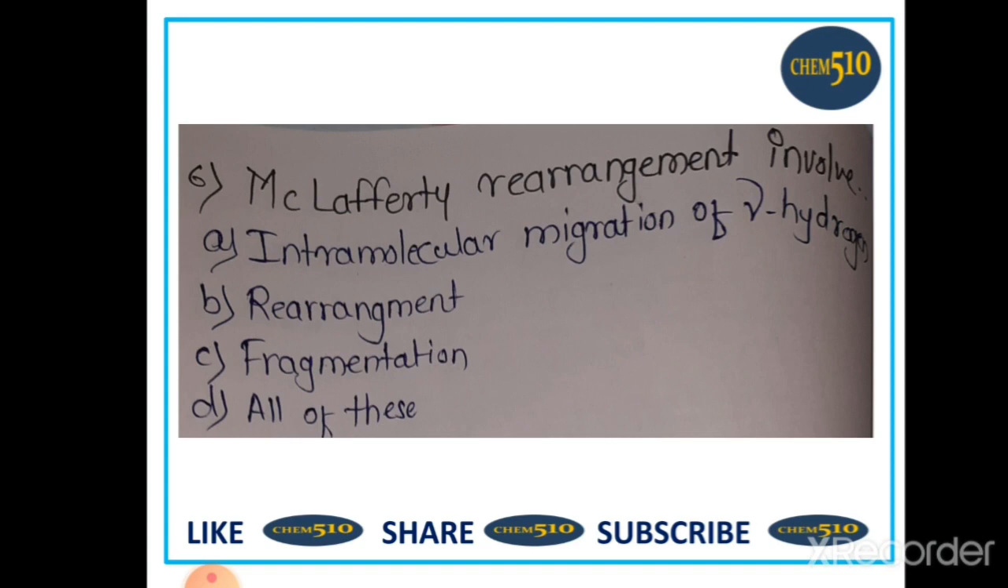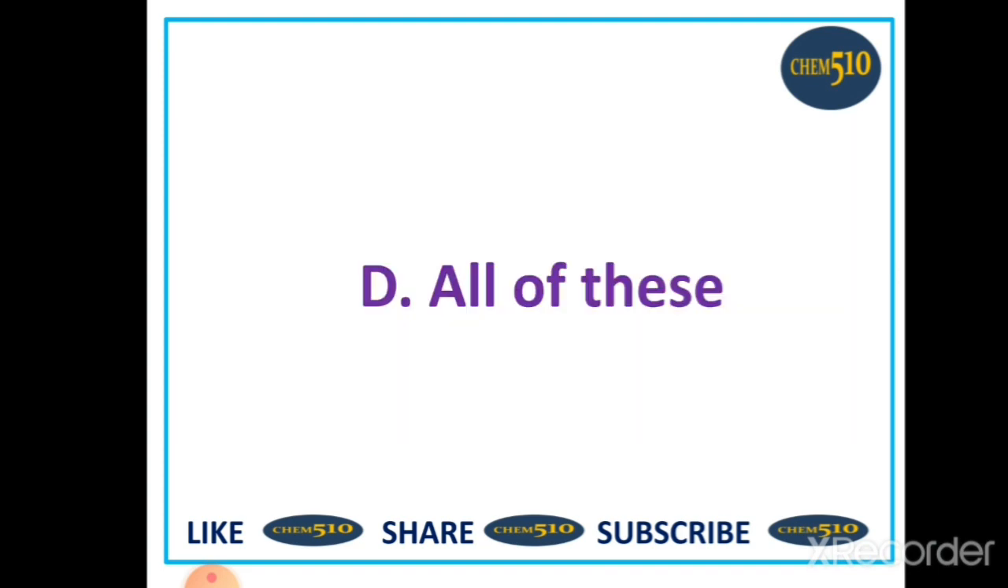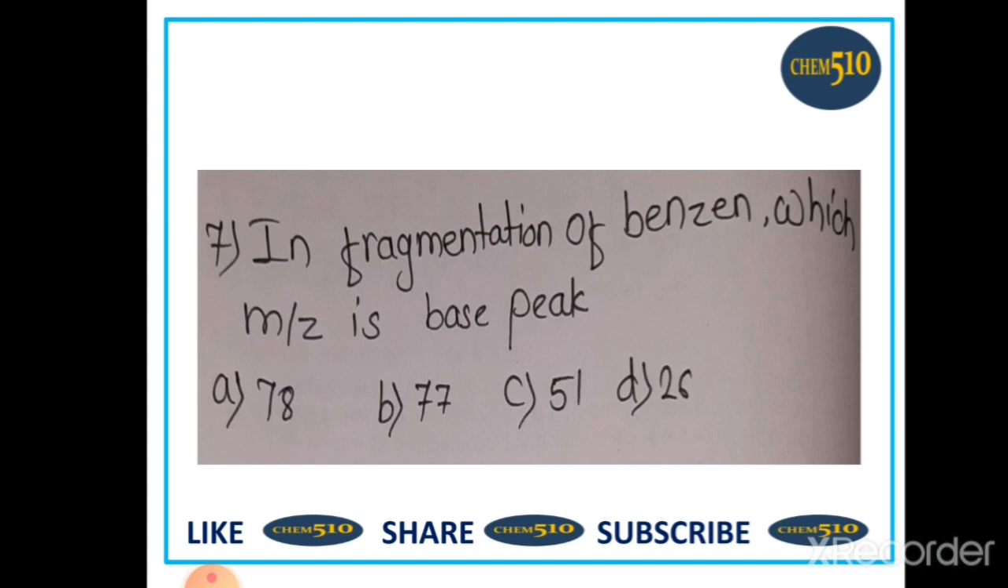6. McLafferty rearrangement involves A. Intramolecular migration of gamma hydrogen, B. Rearrangement, C. Fragmentation, and D. All above. So we know that McLafferty rearrangement involves migration of gamma hydrogen, rearrangement, and fragmentation. So option D is correct, which is all above.